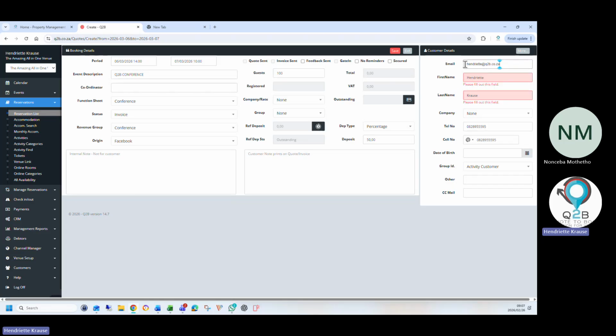If they've been with you before, it will autofill the information. But if you start off, we will require the email, the name and the surname of the customer. Then you can also do it under a company name. If they haven't been with you before, you can just create a new company. This way, you can also provide the company with a statement.